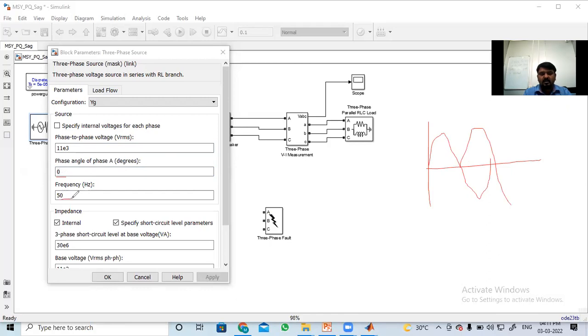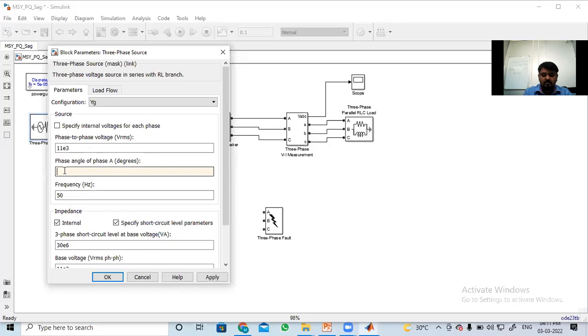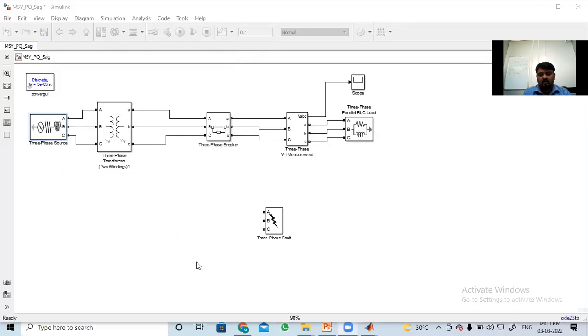The frequency of the generation is 50, the power frequency. Other things you should not touch. We only have to change the voltage and phase angle for phase A, the first phase. Next we have to set the frequency here. I'll clear all the things, set 0, then apply, and click on OK.